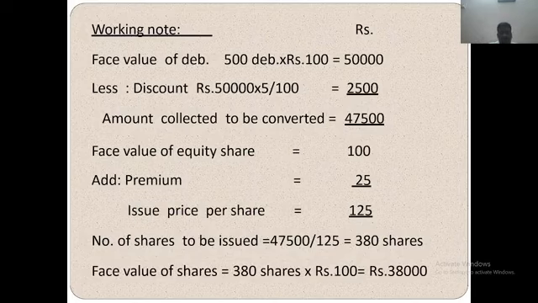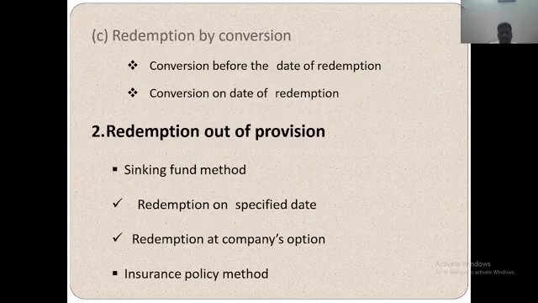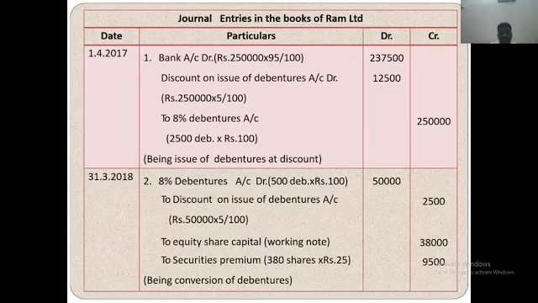On 31st March 2018, holders of 500 debentures notified their intention to exercise the option. These 500 debentures are converted to shares.